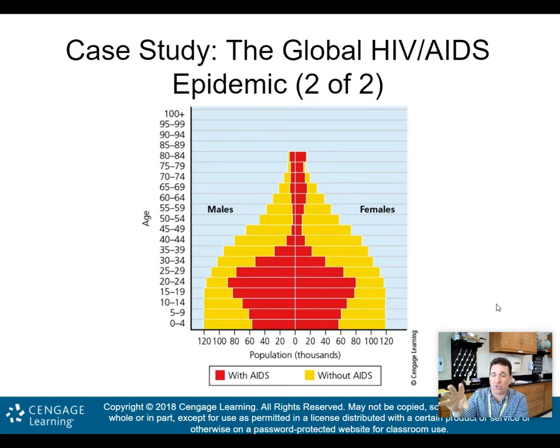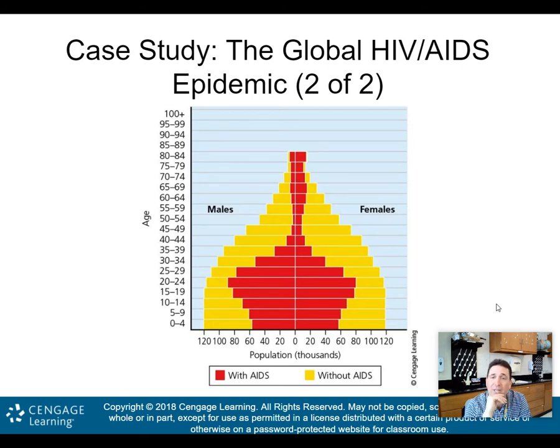It gets completely destroyed because those people from ages 15 to 30 are dying with AIDS, and they're not making it into their 40s and 50s, and so you have a population pyramid that is completely out of whack. All right, so something to think about here, and again, understand how to read these pyramids. They're very important.